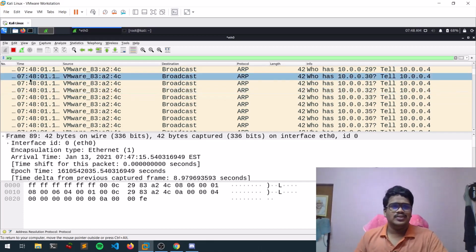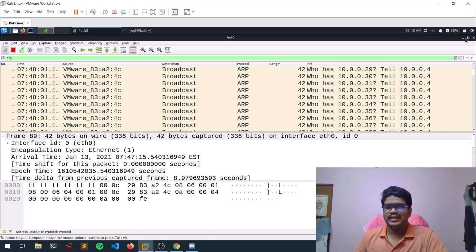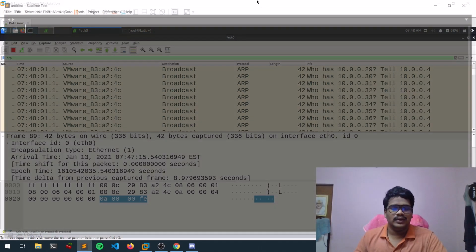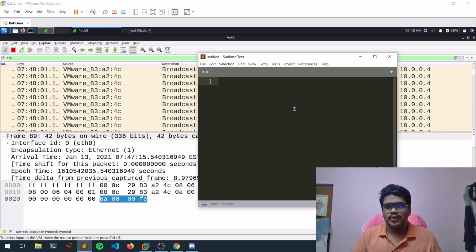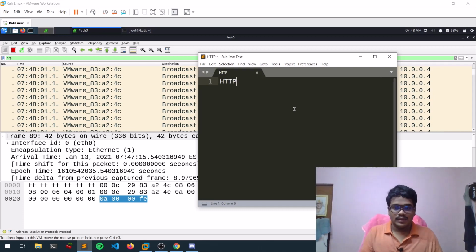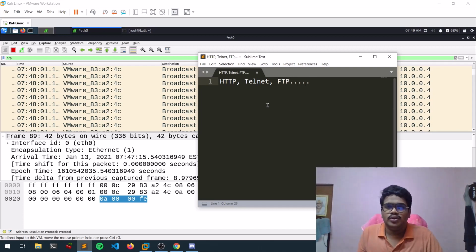So that's it, guys. So let's do a simple activity, guys, okay. Let's do a simple activity where you can see the passwords. So let me open my notepad, guys, or anything else. So this is my Sublime Text, guys. If you take some protocols like HTTP or Telnet or FTP, okay, and there are many more, but these are what I'm remembering right now. So these are what you call plain text protocols.